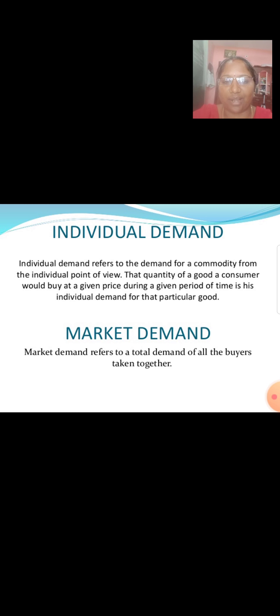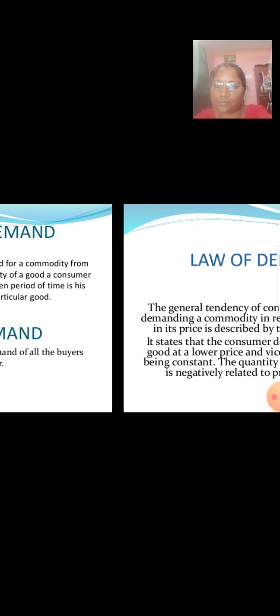Now, individual demand. Individual demand refers to the demand for a commodity from the individual point of view. That quantity of a good a consumer would buy at a given price during a given period of time is his individual demand for that particular good. Market demand. Market demand refers to the total demand of all the buyers taken together.